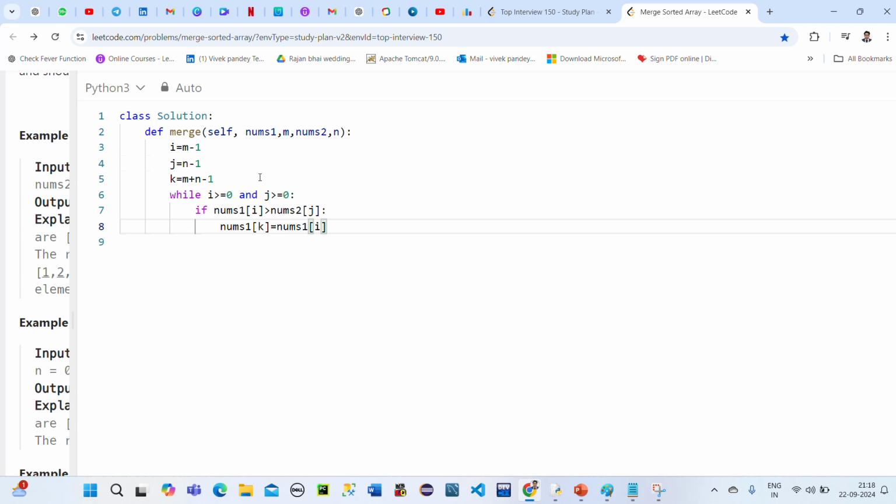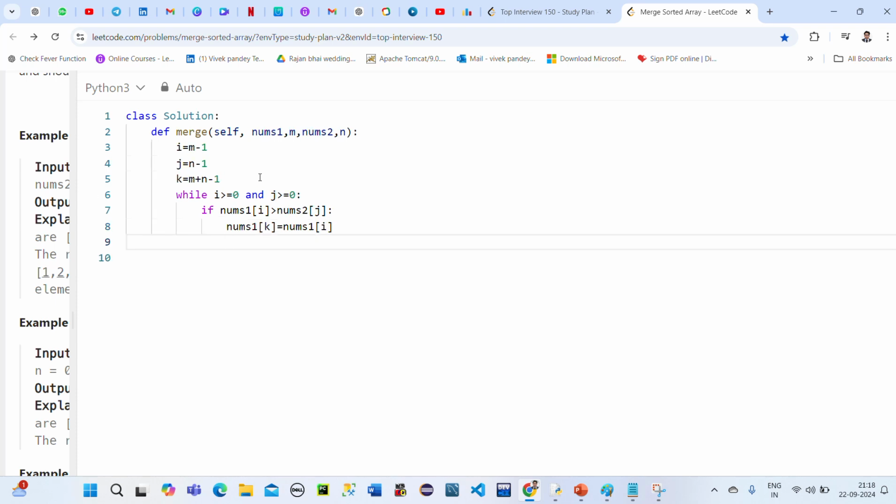That i element itself we are storing, and after this we are just reducing the i position by 1, because we are going from backward to front. So i minus equal to 1, this will reduce 1.